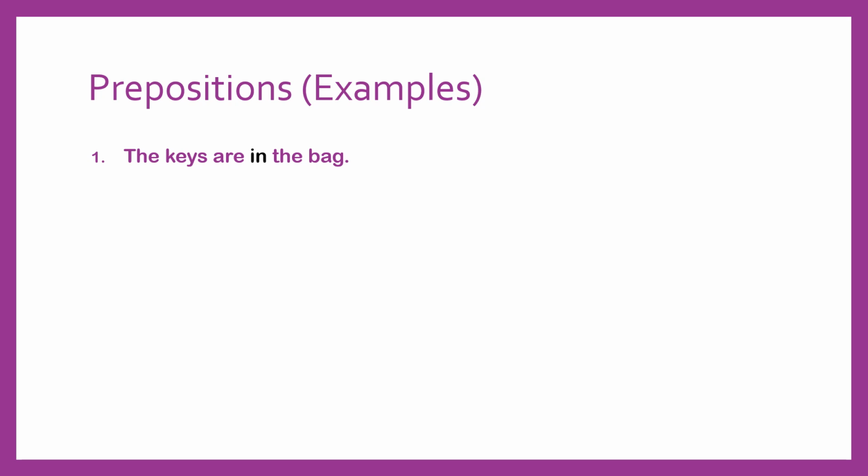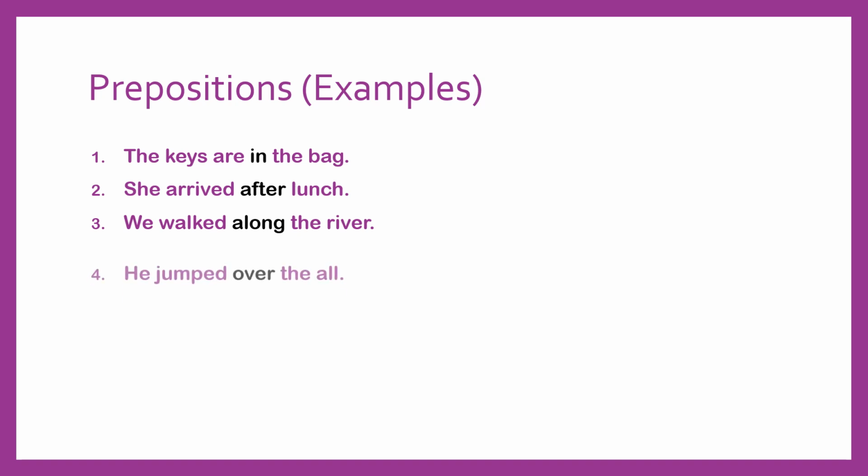The keys are in the bag. The preposition in shows the location of the keys. She arrived after lunch. The preposition after tells us when she arrived. We walked along the river. The preposition along shows direction. He jumped over the wall.